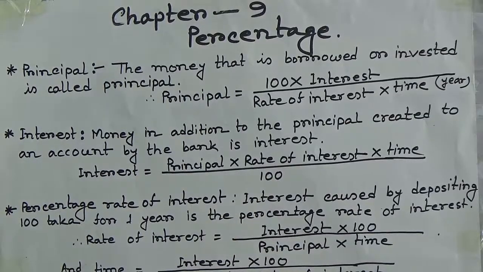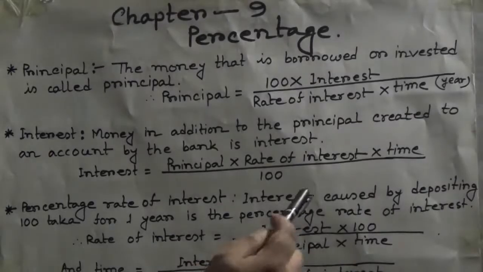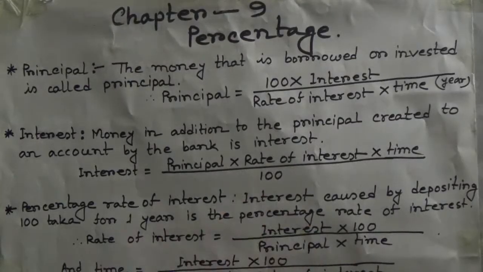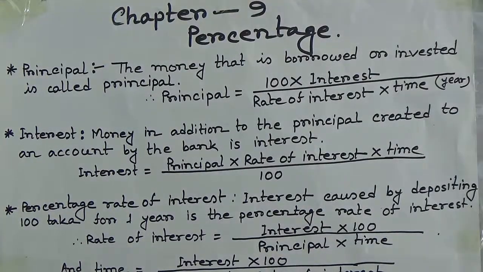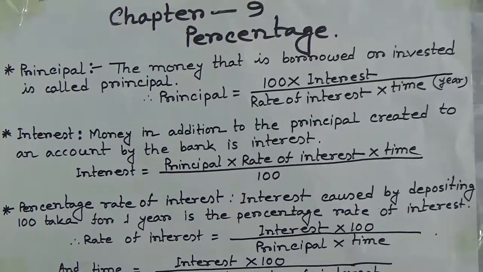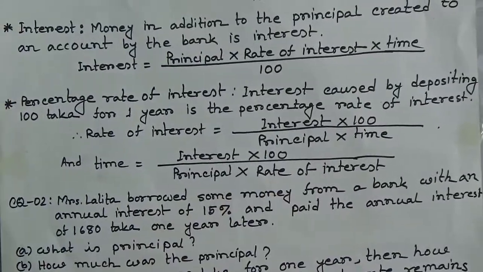Now we shall learn percentage rate of interest. Interest caused by depositing 100 taka for 1 year is the percentage rate of interest. The formula of rate of interest is interest multiplied by 100 divided by principal multiplied by time. And the formula of time is interest multiplied by 100 divided by principal multiplied by rate of interest.